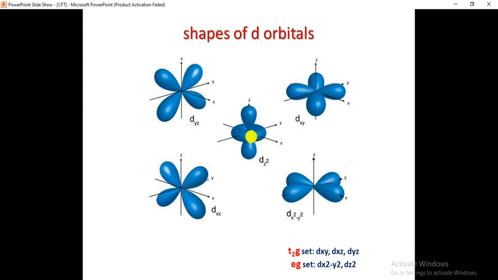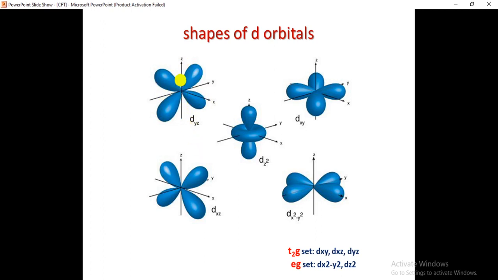These two come in one category and these three come in one category. If you observe the dxy, dxz and dyz orbitals, their lobes are placed in between the axes.